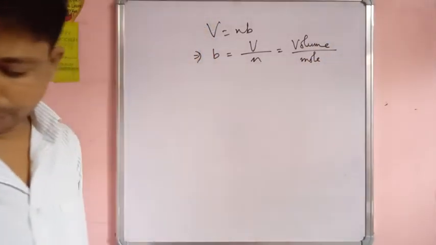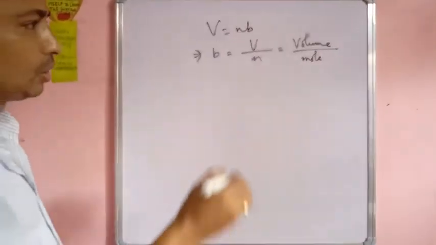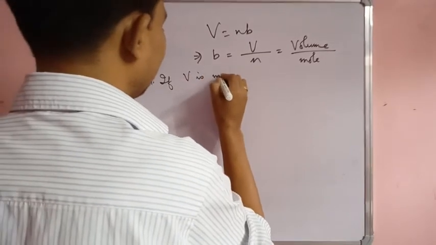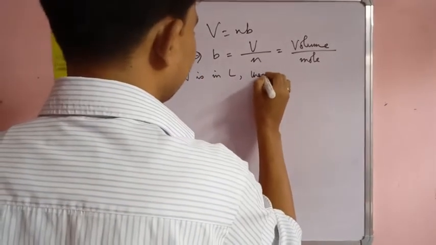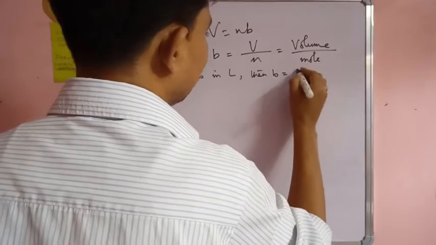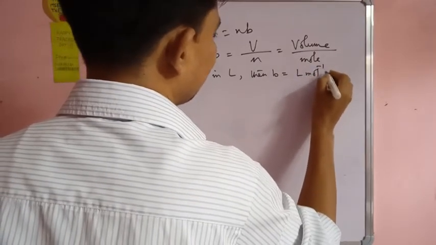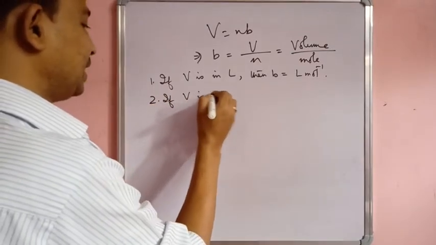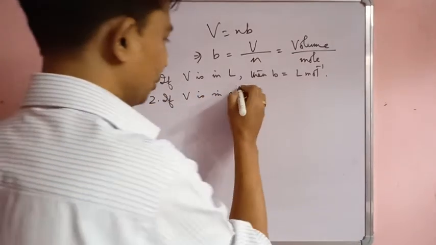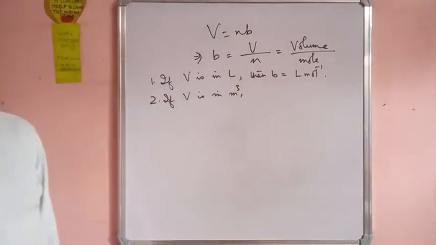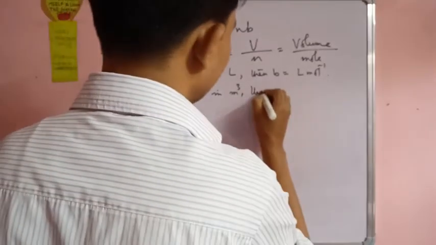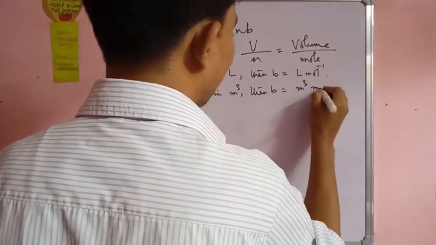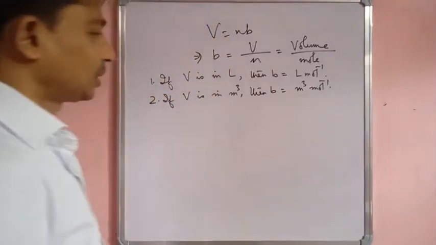तो volume का हमारा unit क्या होगा? If number 1, V is in liter, then B is equal to liter per mole. If number 2, if V is in meter cube, तो इसका unit क्या होगा? Then B is equal to meter cube per mole. Okay. So these are 2 units of B.